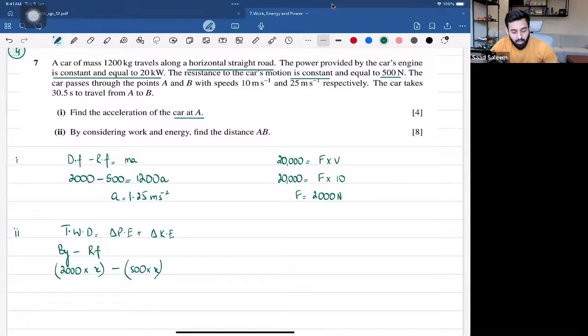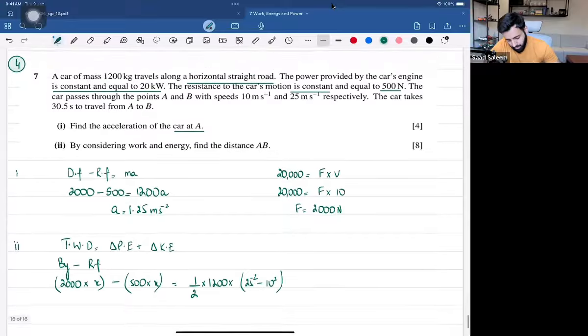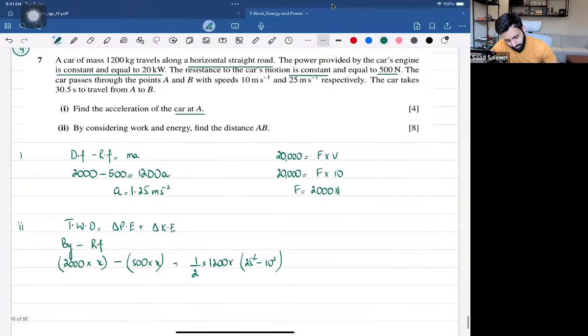Now, this is equal to the change in kinetic energy. How do we find the change in kinetic energy? It's going to be half times 1200, times V squared minus U squared. So V squared would be 25 squared, minus U squared, which would be 10 squared. So let's find out.